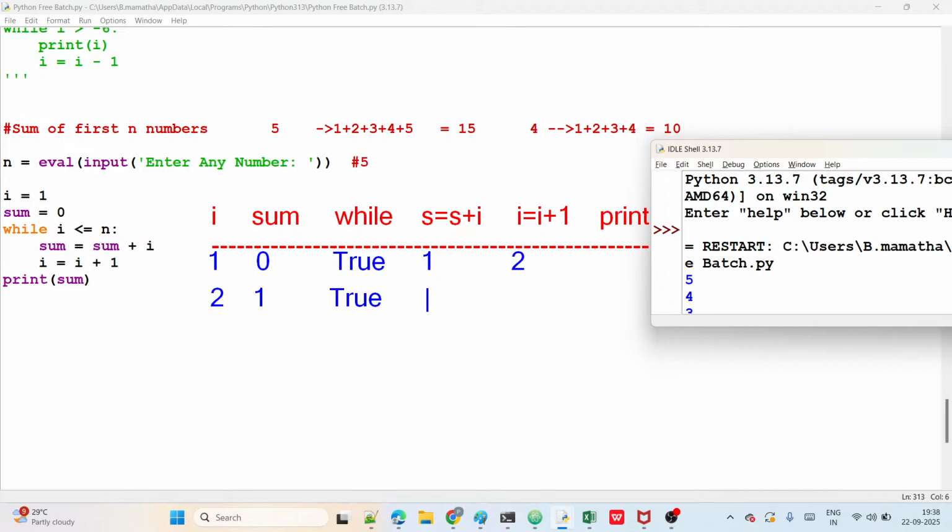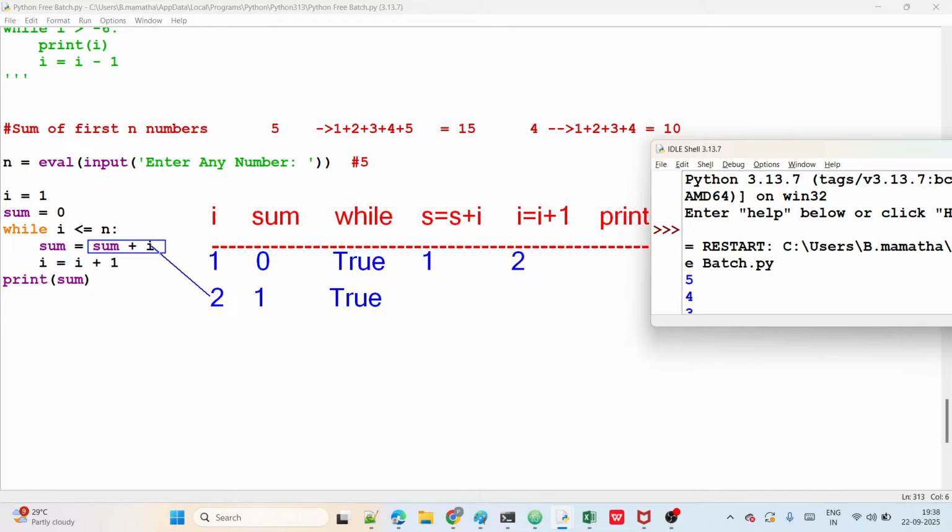Then sum equals sum plus I. Sum is already 1 and I is 2.